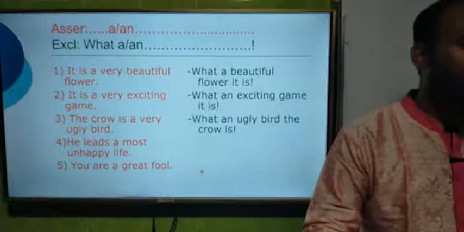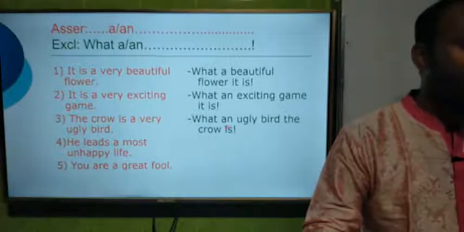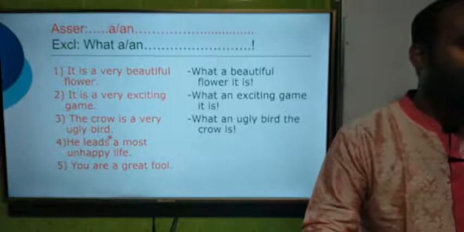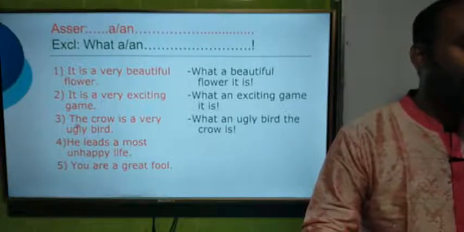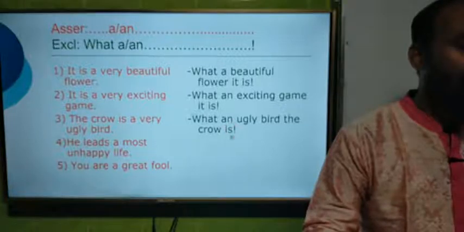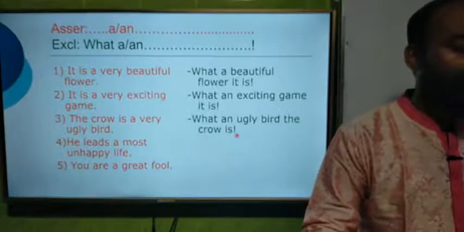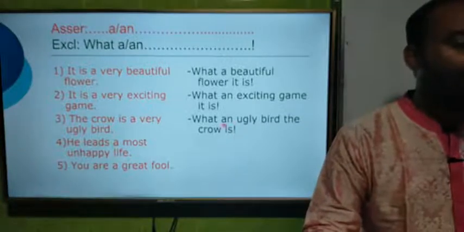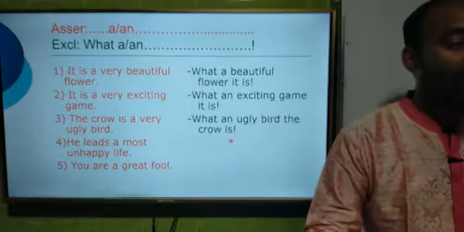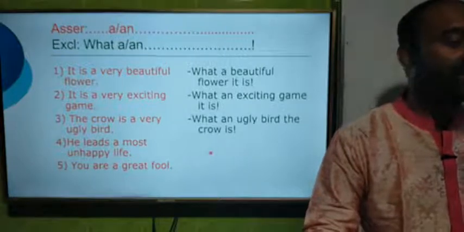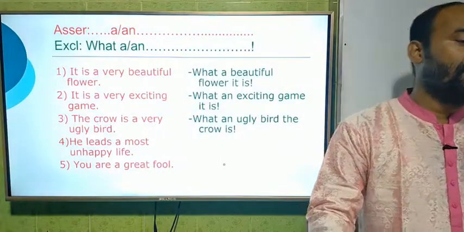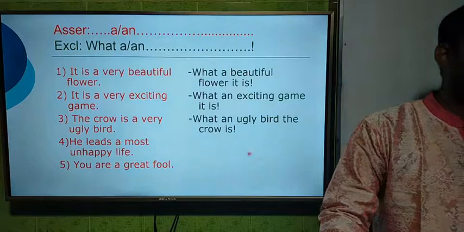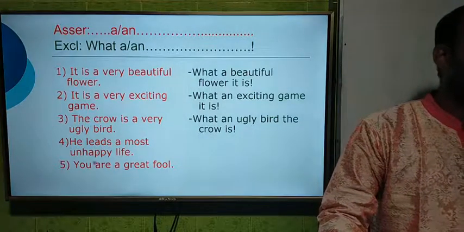So we have to use N as an article. So what an ugly bird, and then the sentence starts, the crow is, at last the verb, and we have to give an exclamation sign. What an ugly bird the crow is. This is the answer of the third question.